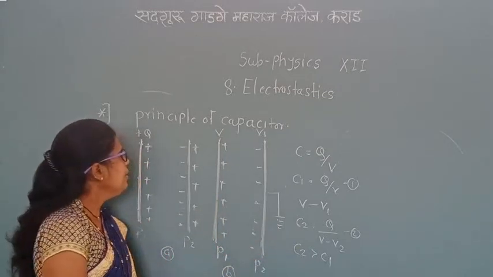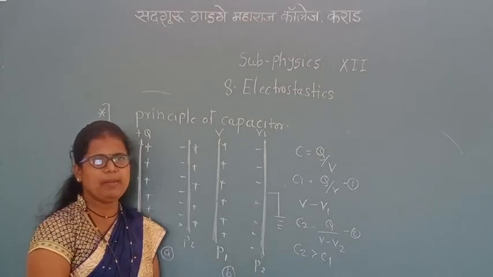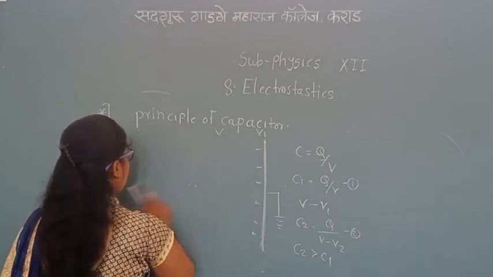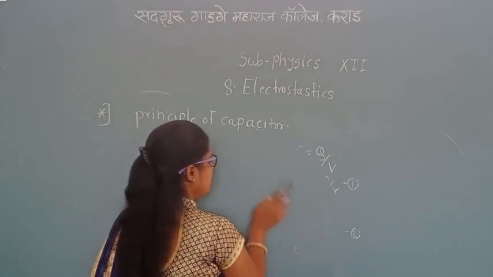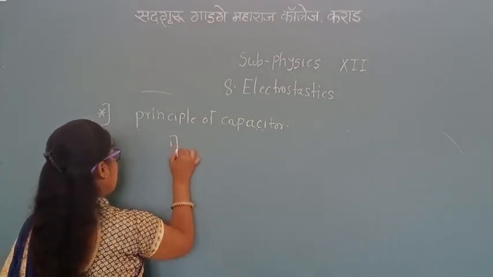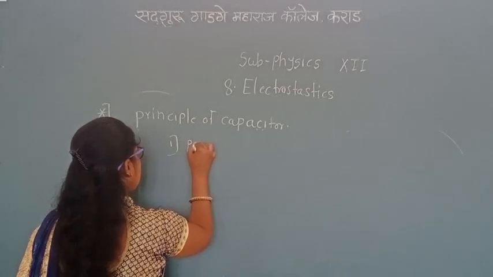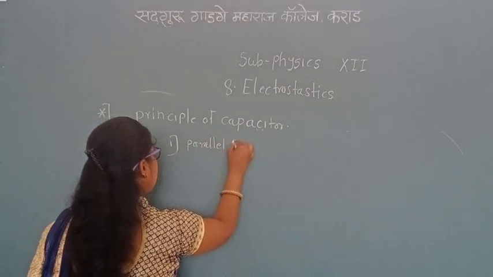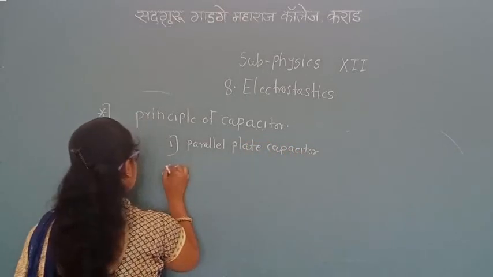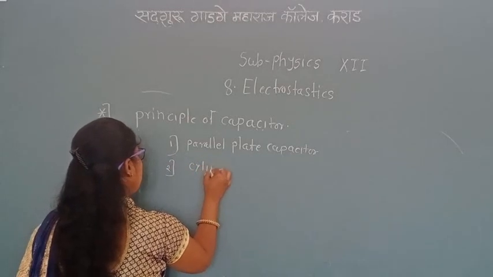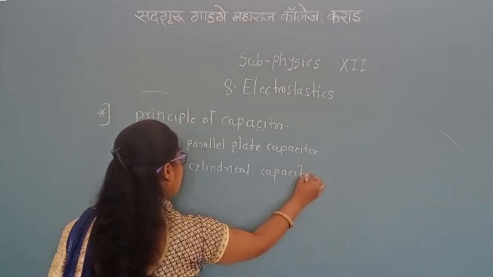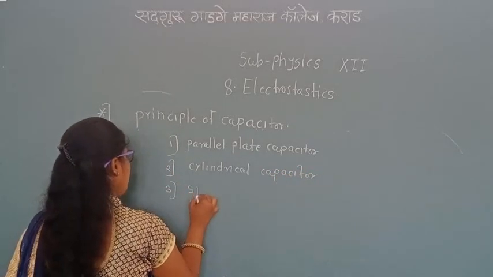In capacitors, there are three types of capacitors. These are given briefly in the old syllabus. Now we will see the types of capacitor. First type of capacitor is the parallel plate capacitor. Second type of capacitor is the cylindrical capacitor. Third type is the spherical capacitor.